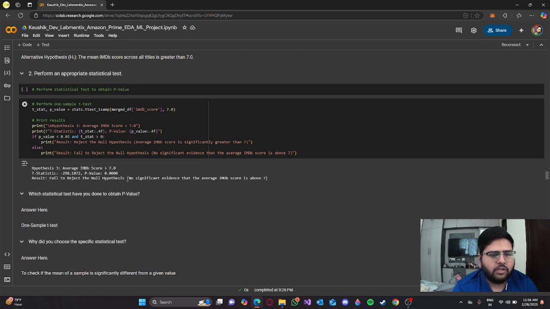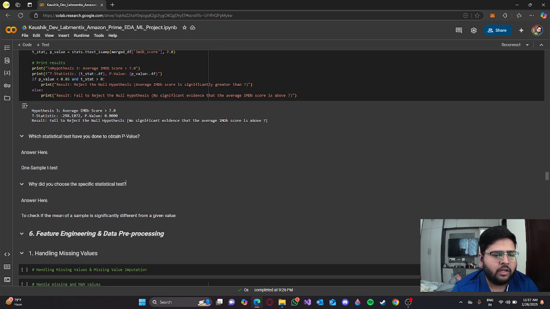The result was that there is no significant evidence that the average score is above 7. Failed to reject the null hypothesis. So it is usually below 7 or equal to 7. I've done a one sample t-test here as the statistical test, and it was done to check whether the mean of a sample is significantly different from a given value.